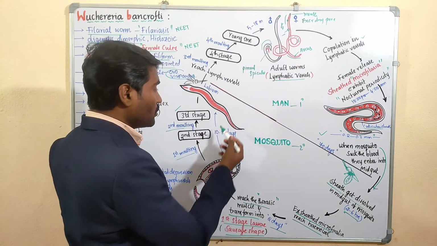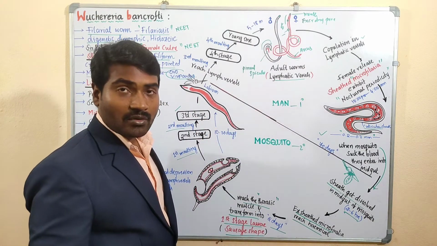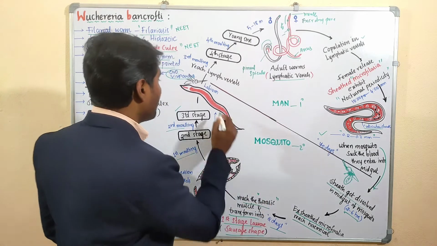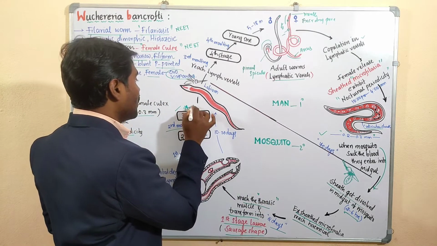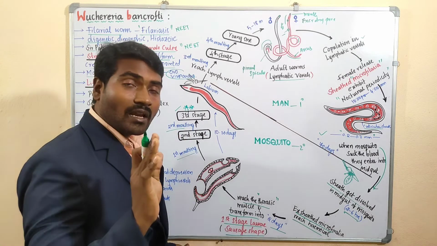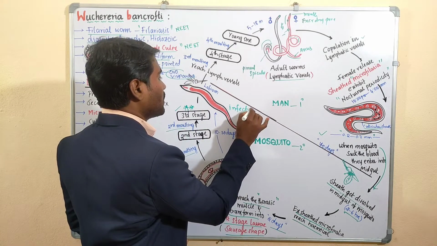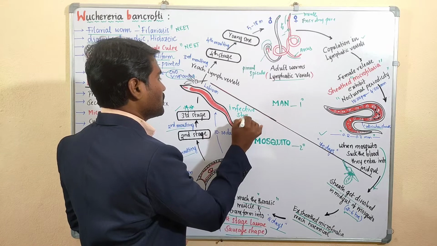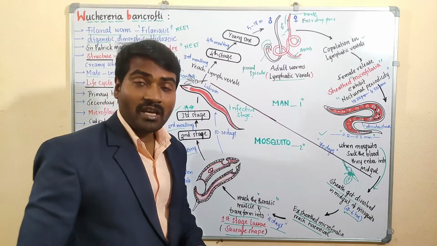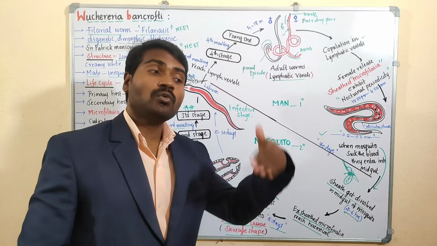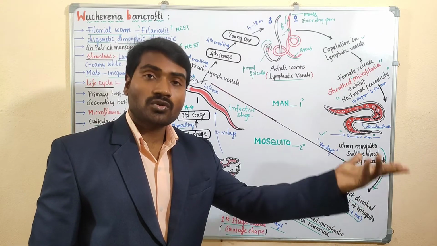within 10 to 20 days. 10 to 20 days. This point is important. This third stage microfilarial larva is the infective stage. Infective stage means which can cause infection to the other host, the new host.